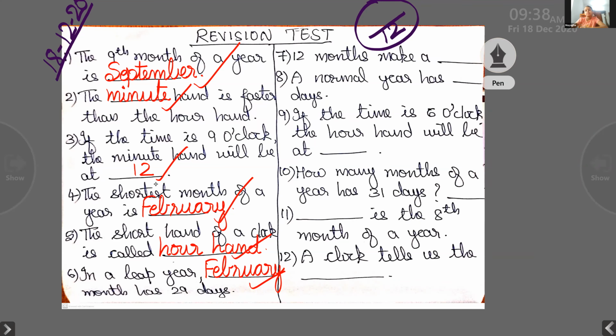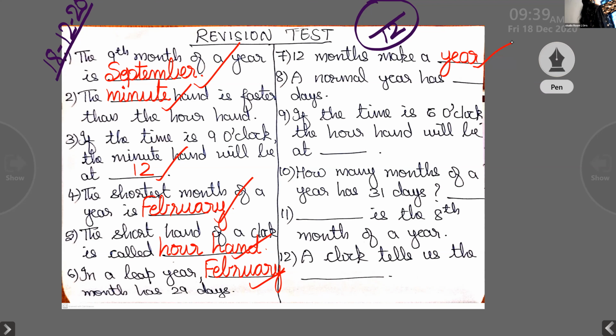Ahmed, question number 7. 12 months make a year. Okay, I'm going to write the spelling here. Y-E-A-R. Is it correct? Put a tick mark.